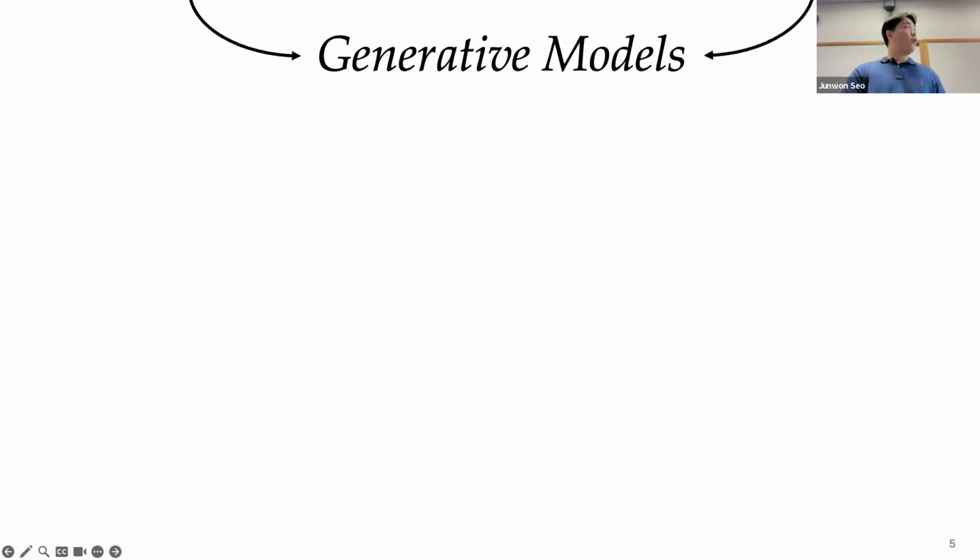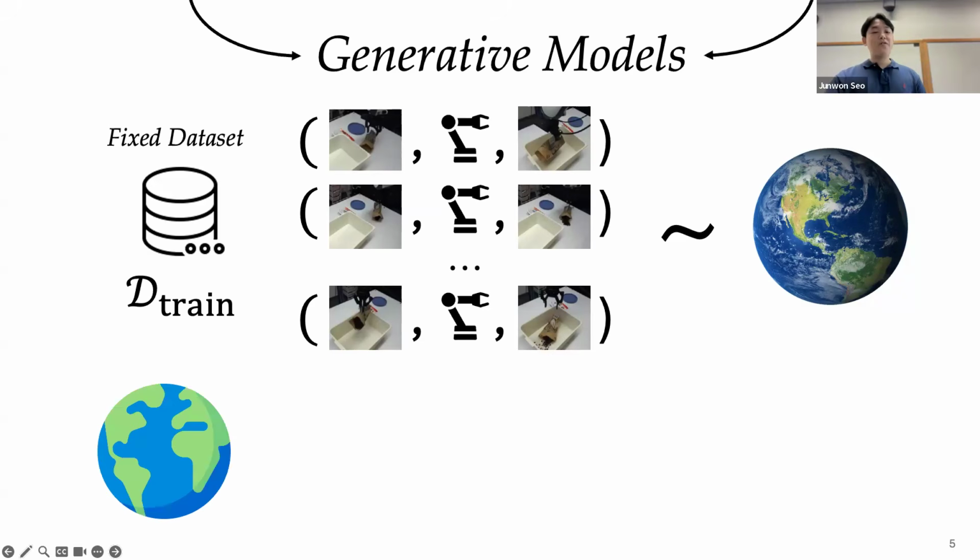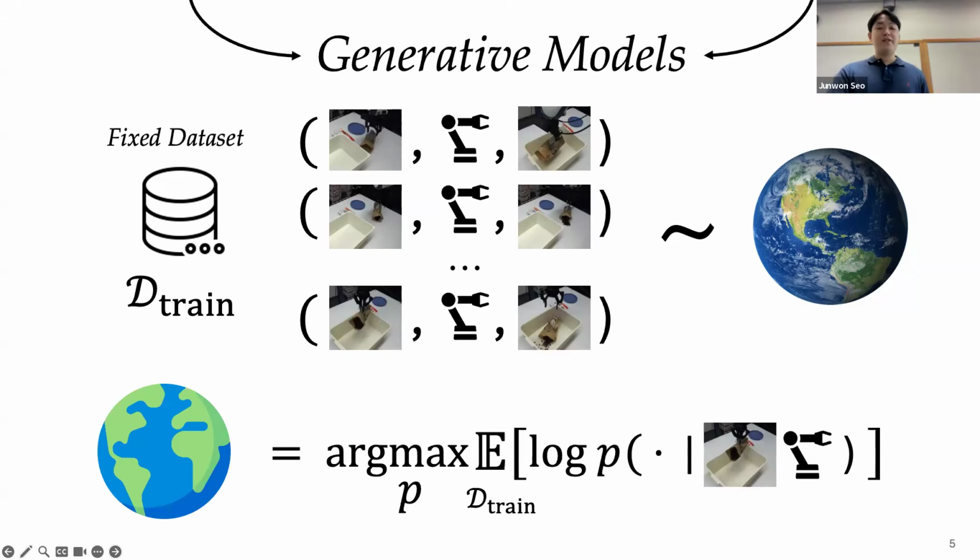At their core, world models are generative models that learn how the real world evolves. So given a fixed data set of robot interaction data with the environment, from, for example, our real planet Earth, consisting of observation, robot action, and the next observation sequences, the world model then learns to predict the future outcomes or future videos by minimizing its prediction loss, which is supervised learning on this fixed data set.